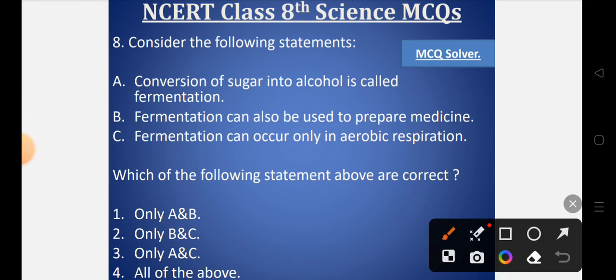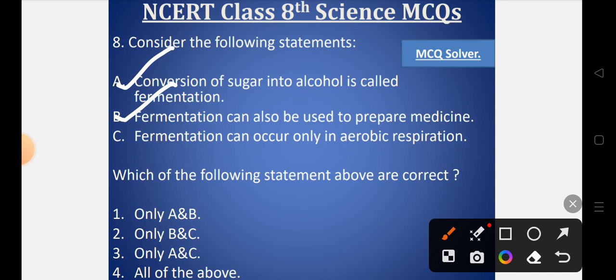So when it comes to the process of fermentation, statement A is totally correct, that the conversion of sugar into alcohol is known as fermentation. Also fermentation is used to prepare some medicines, so B is also correct. But statement C says that fermentation can occur only in aerobic respiration.